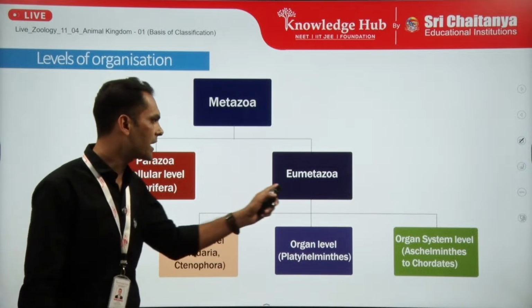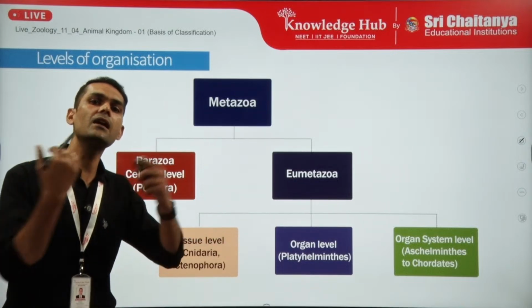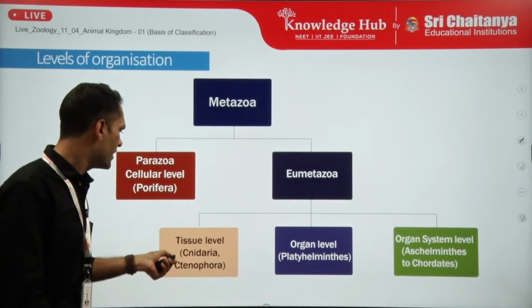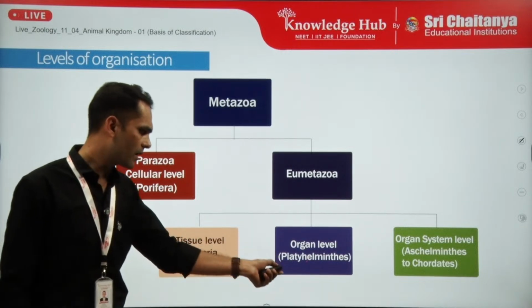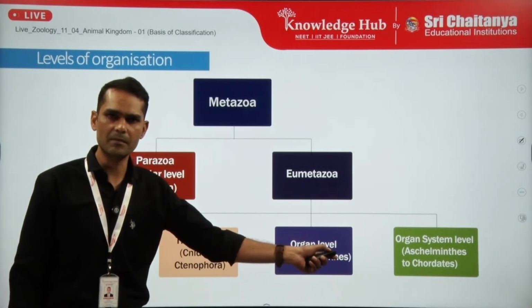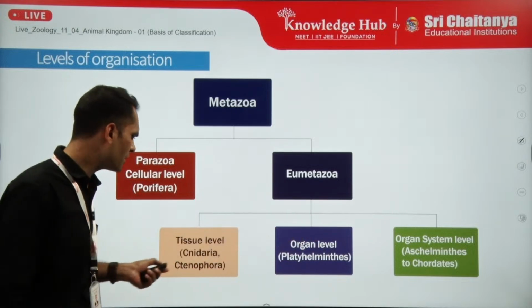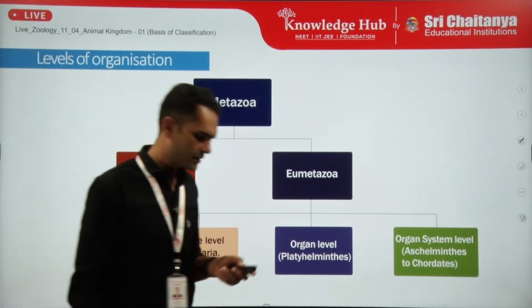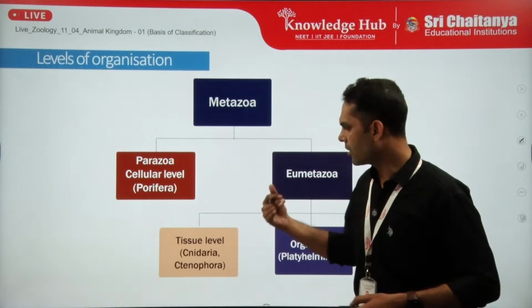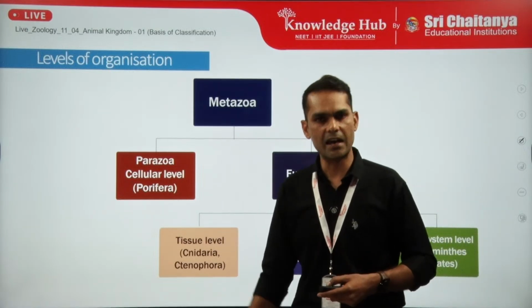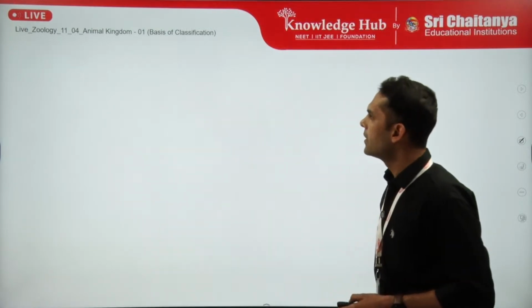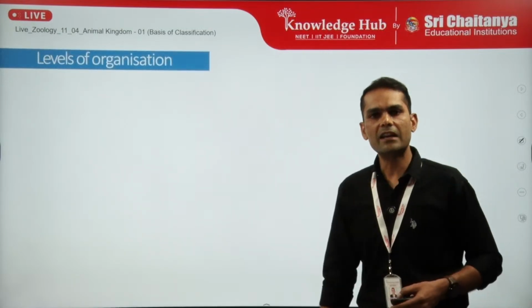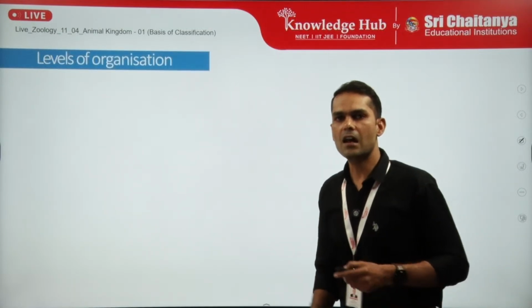So eumetazoa have all the other levels of organization, as you can see: tissue level, organ level, as well as organ system level of organization. Here are some examples also, and we will see more examples as we proceed. Now, starting with the very first basic parameter, level of organization.